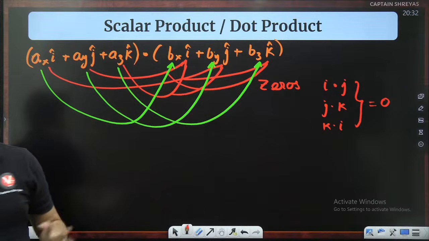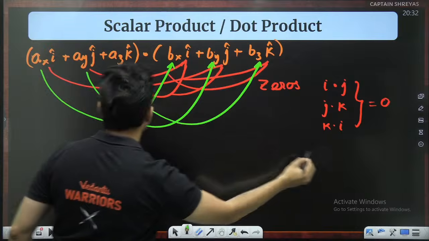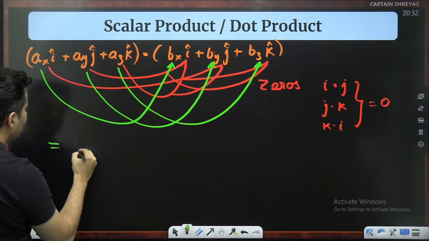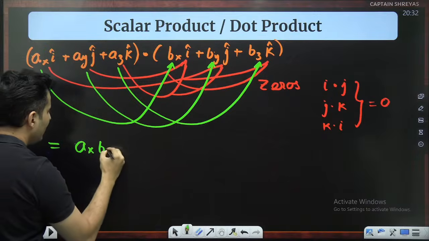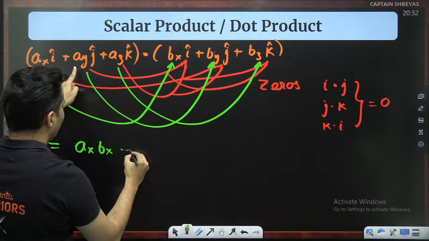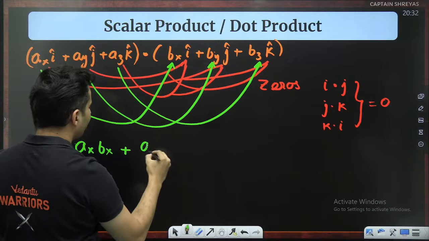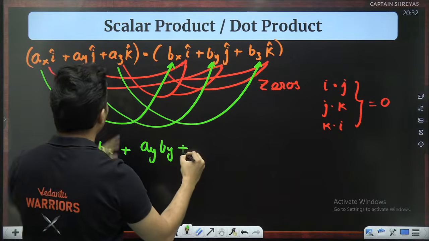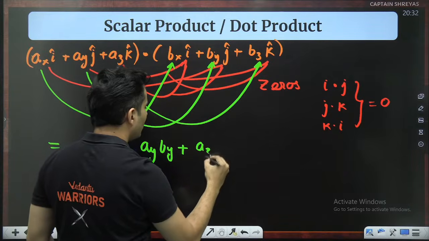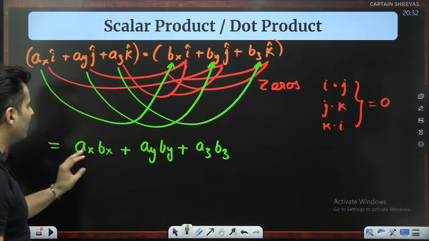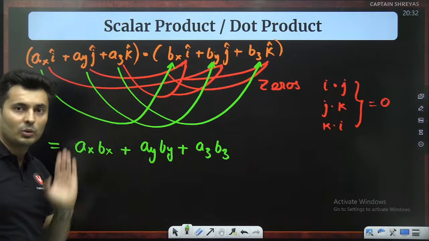So, my dear lions, what will be the final answer? Think about it. Ax i cap into bx i cap, won't it give me just ax bx, since i cap into i cap is 1, plus ay into by, because j cap into j cap is 1, plus az into bz, because k cap into k cap is 1.